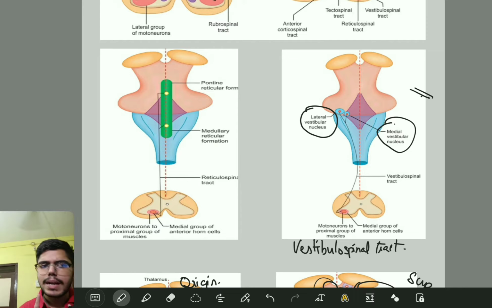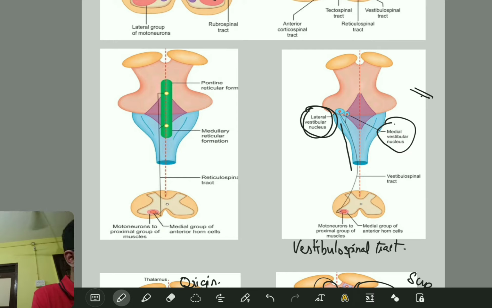Lateral vestibular tract originates mainly from the lateral vestibular nucleus and it descends ipsilaterally. It terminates in the medial group of interneurons and motor neurons. This is very important.